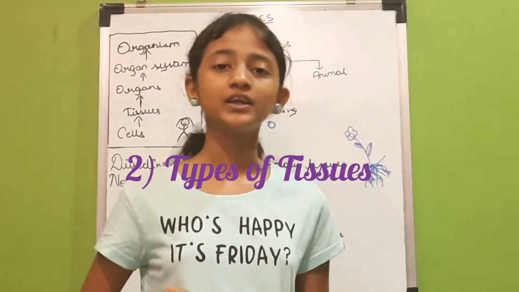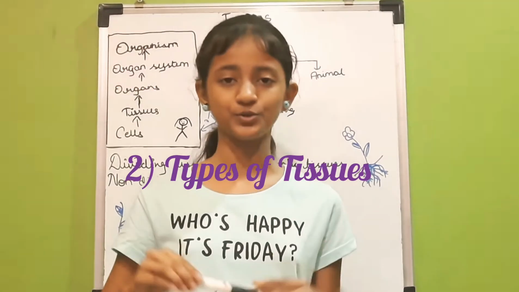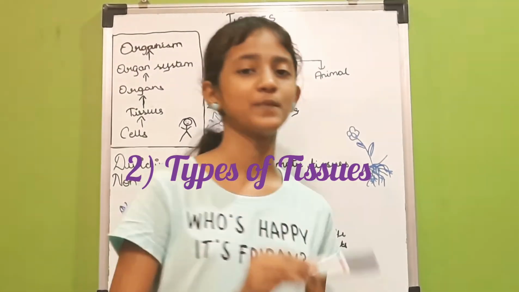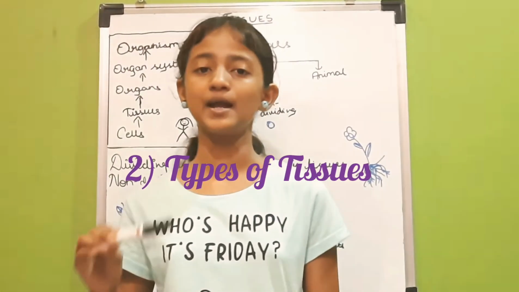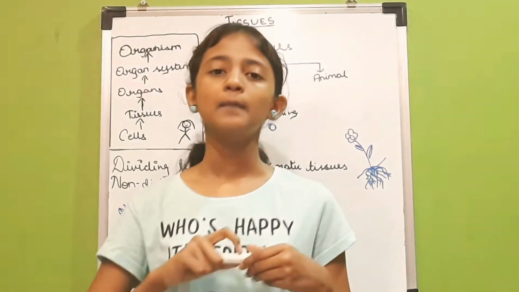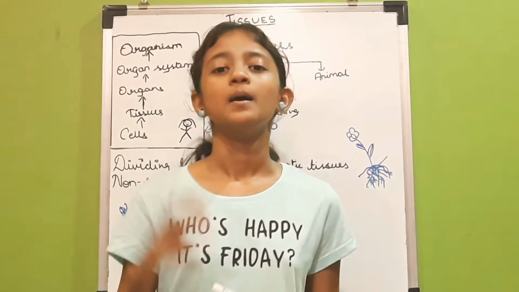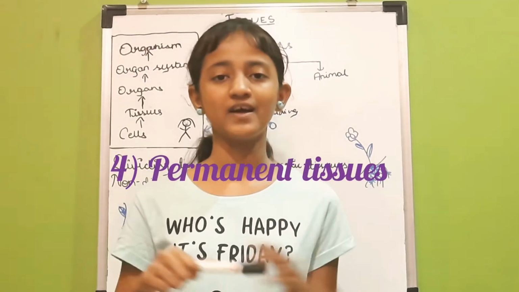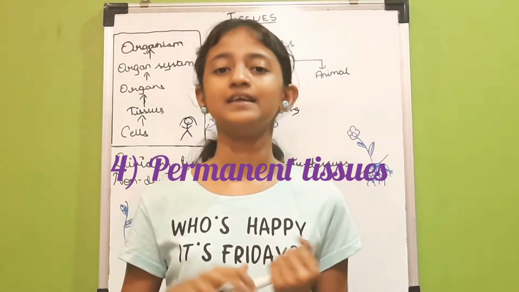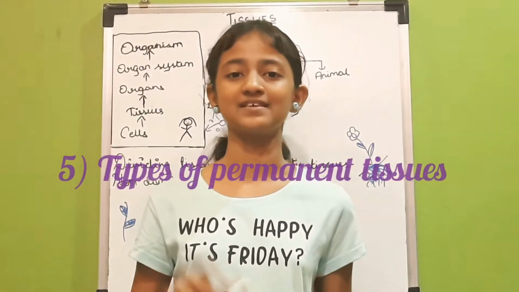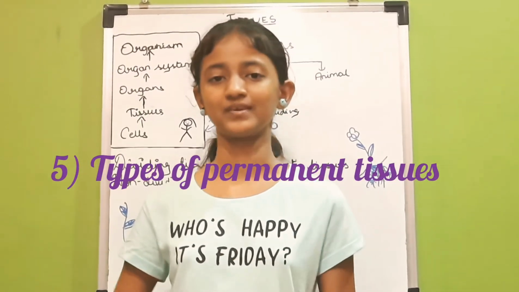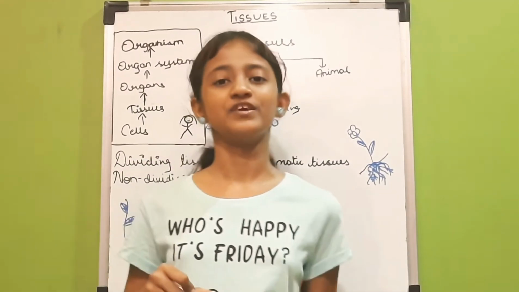And in plant tissues, we have another two types, which are known as meristematic or dividing, and permanent or non-dividing. Meristematic tissues divide and produce more cells, but permanent tissues do not divide and do not produce more cells. There are two types of permanent tissues known as supportive and protective tissues. So that's what this video was all about.